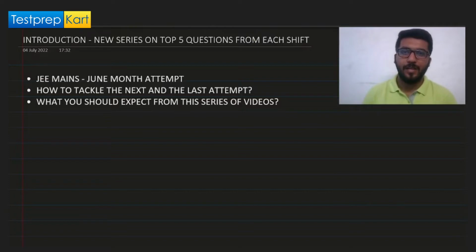From this video, we're going to start a new series that is based on the top 5 questions from each shift of the June month attempt of JEE Mains. If we talk about the June month attempt of JEE Mains, then you must have seen and heard of the analysis which observed that maths has been the most difficult subject if we have a comparative analysis, and chemistry was the easiest subject, and physics has been moderate.